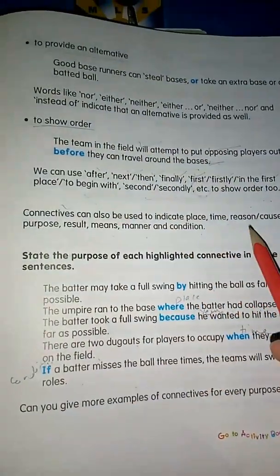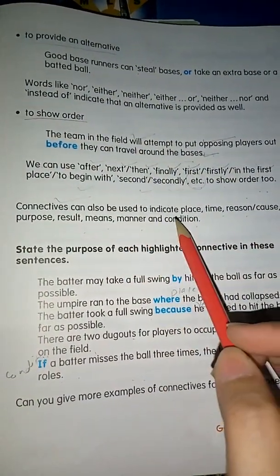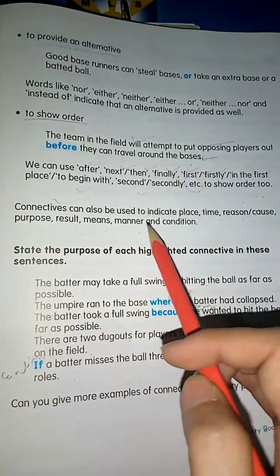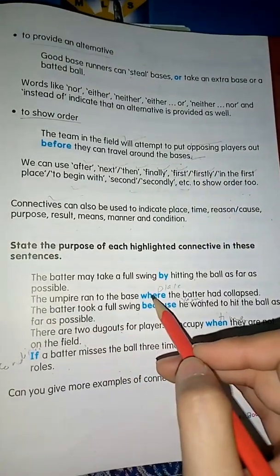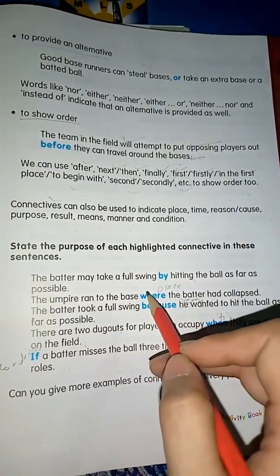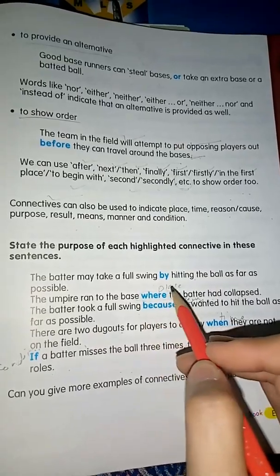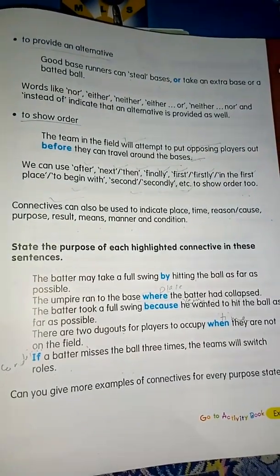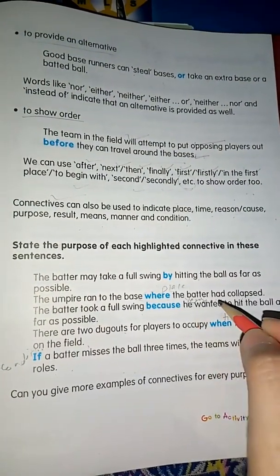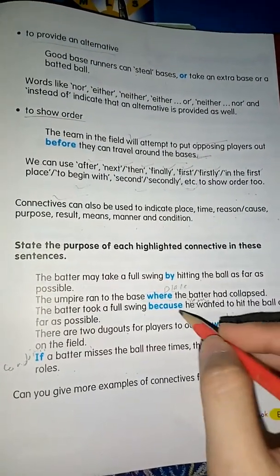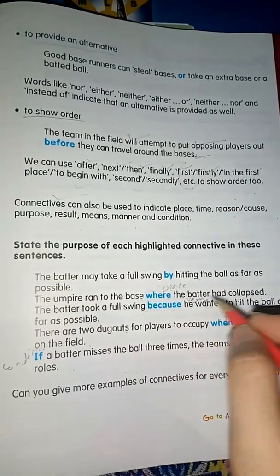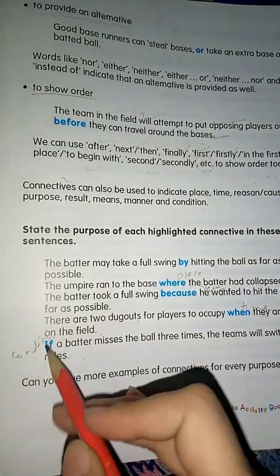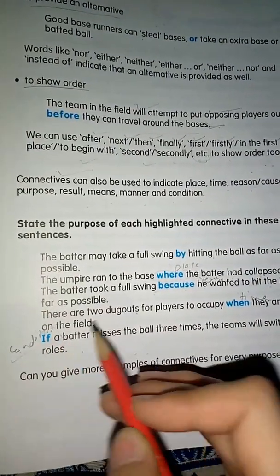As in this sentence, they have told us that the connectives may also indicate the place, time, reason, cause, purpose, result, means, manner, and condition. So in the second sentence, they are telling us about the place, where. In the next, they are telling us about the reason. Okay, because when they use because, that means this is showing the reason. That when is showing us time, or if is showing us the condition.